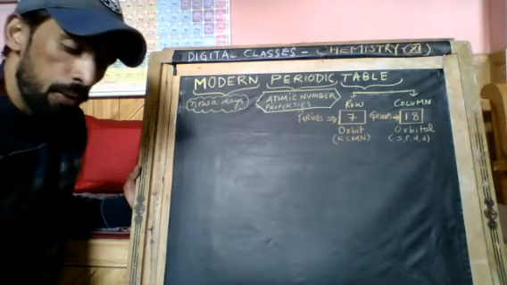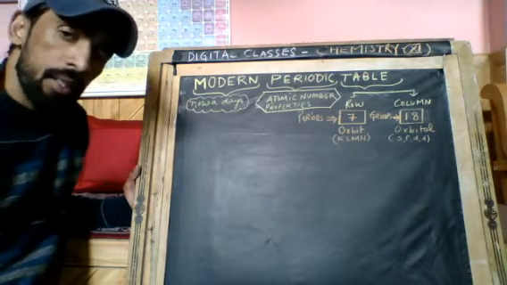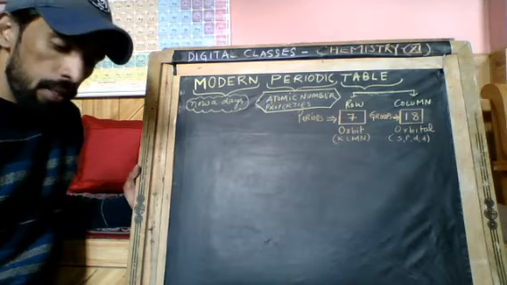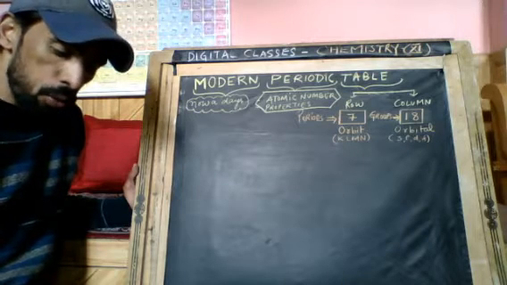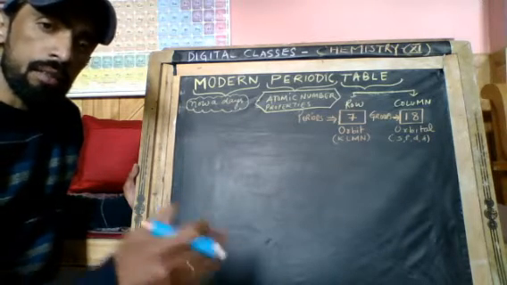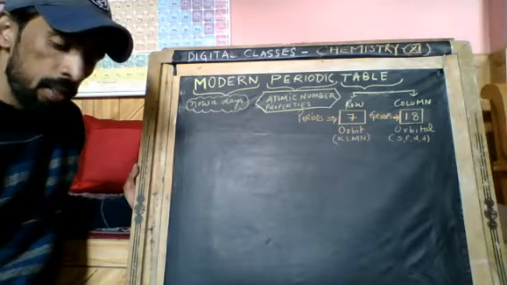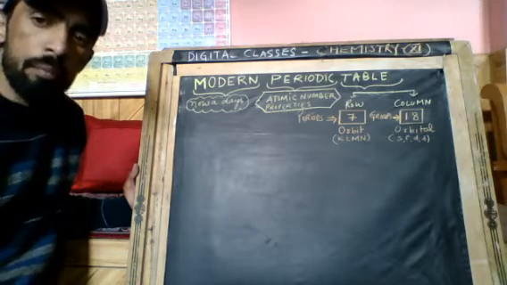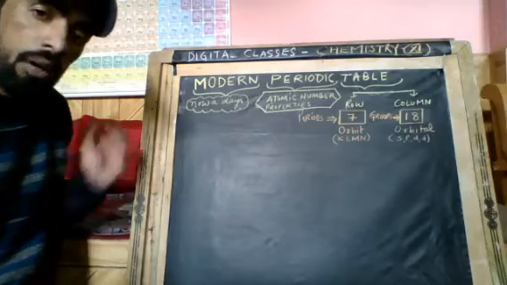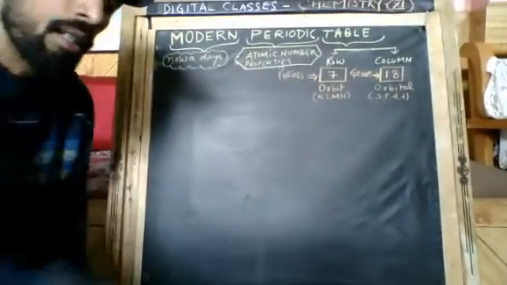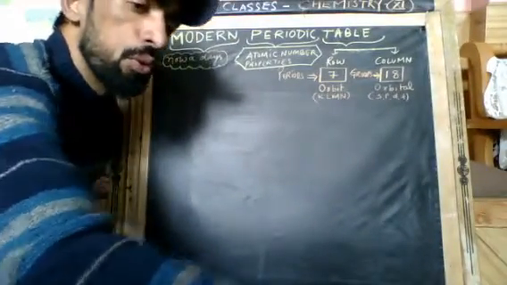I have found that most of the students are facing problems in this topic, and they are also cramming all the concepts of how to draw the table. But there is no need to cram, it is very simple. I will tell you in a very handy way how to make the periodic table. So let's start, how to draw the periodic table.